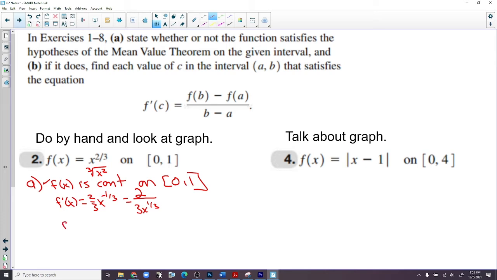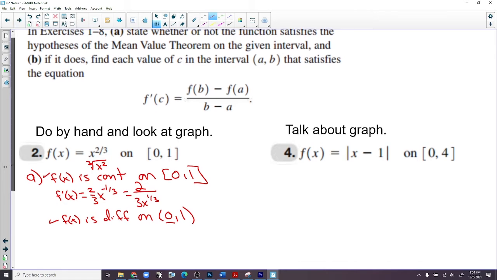But f of x only has to be differentiable on the open interval. So remember, 0 would be bad. Are we good to say that? We are good. It's not differentiable at 0, but we don't have to include 0. An endpoint was bad, but that's okay for differentiable. So we're good to go.